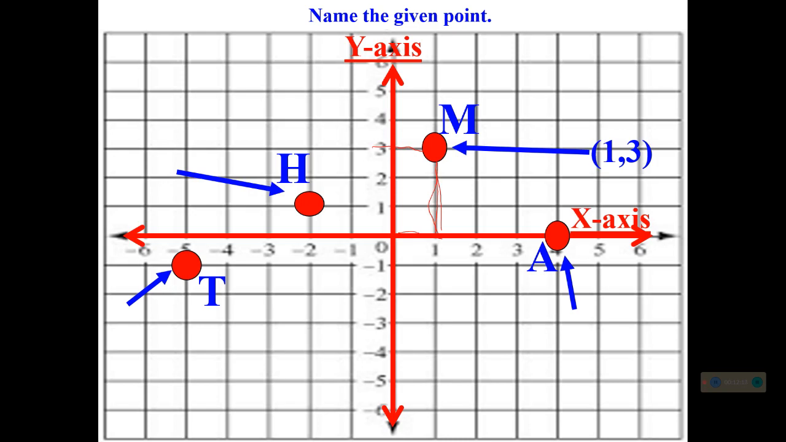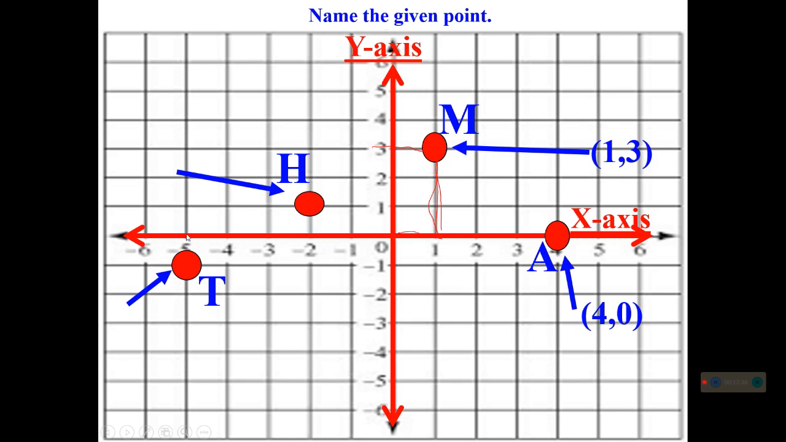How about point A? Again, start at the origin, followed by the value of your x, which is 4, then the value of y, which is 0. So our point A has the ordered pair (4, 0). Next, let us have point T. Again, start at the origin, look for the value of your x.